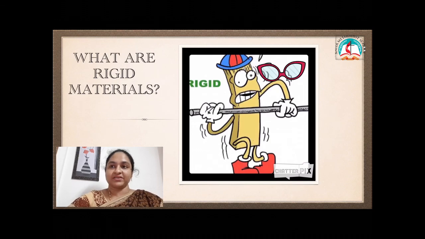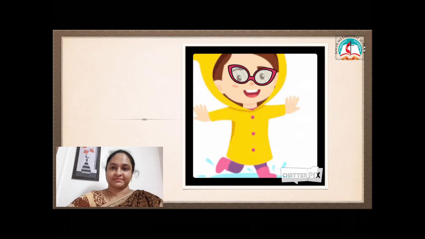What are rigid materials? Rigid materials cannot be folded and can support its own weight. They are unable to bend out of shape. I repeat, rigid materials cannot be folded and can support its own weight. They are unable to bend out of shape.